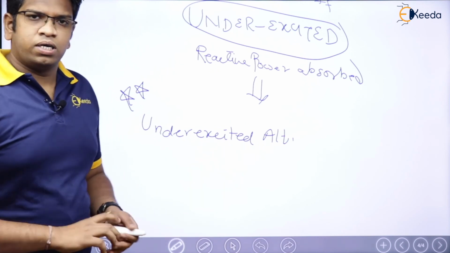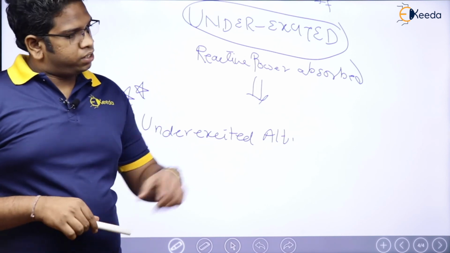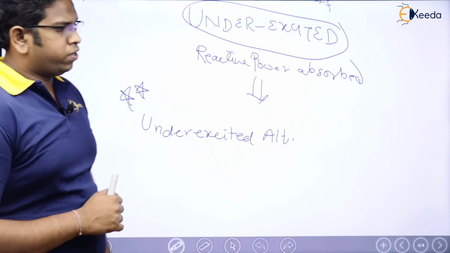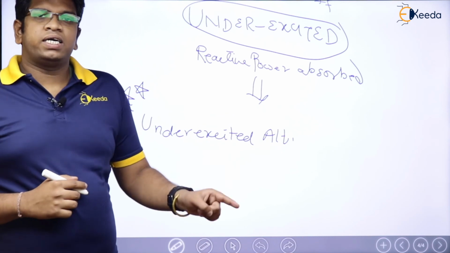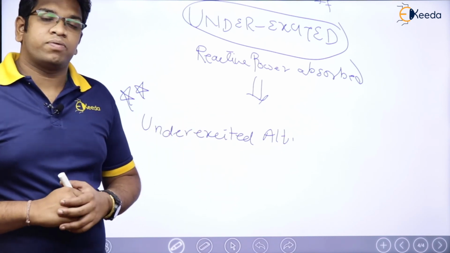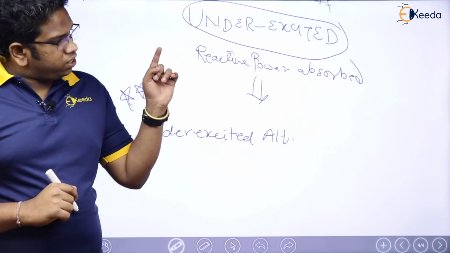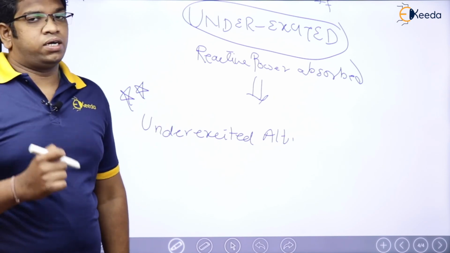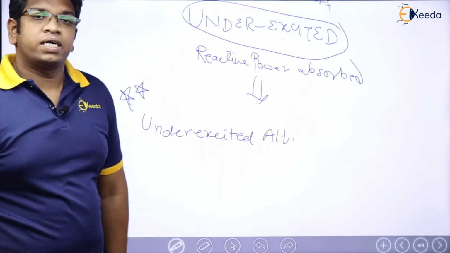Under excited means I have to give less field current, which means a leading load is there. Why? Because in case of a leading load, I will have magnetizing armature reaction. Because of that, net flux will increase, which means EF will increase. I want EF to remain constant, so I will decrease the field current. So it is going to be an under excited alternator.